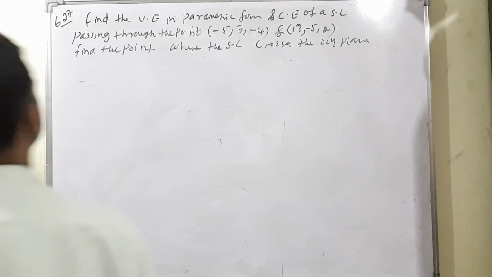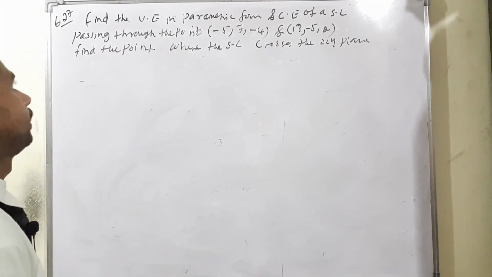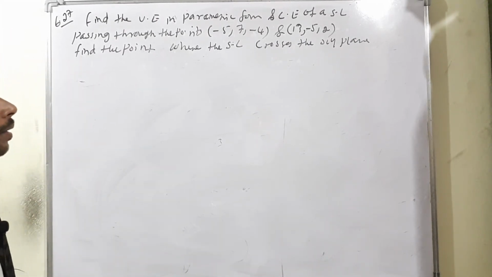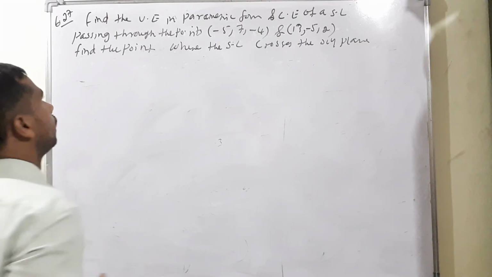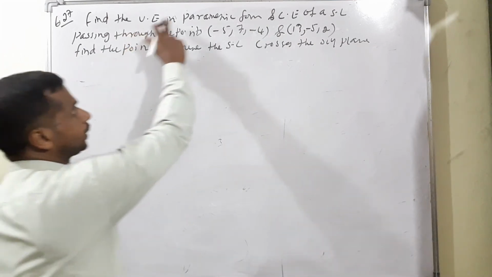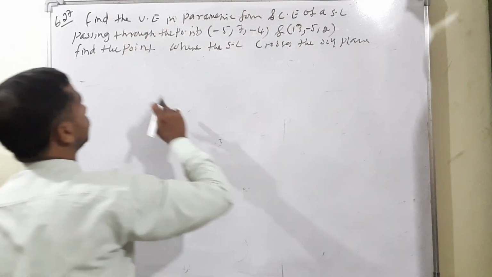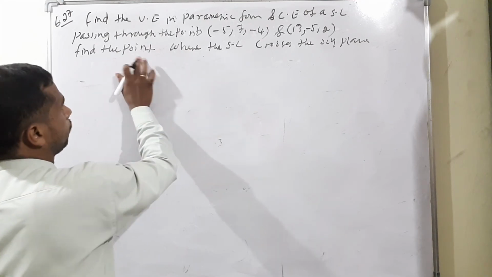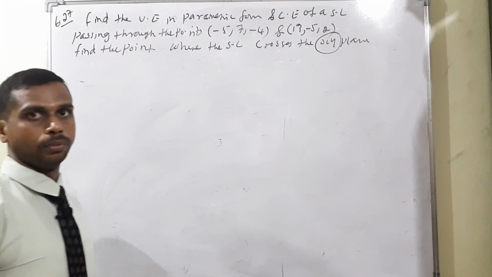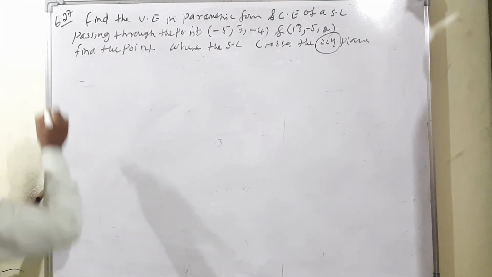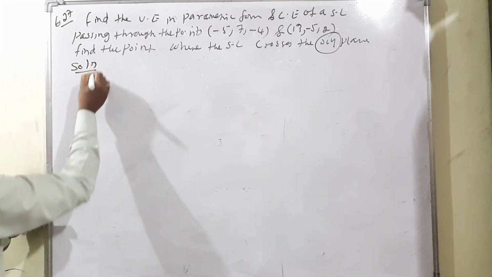So moving to example 6.27: find the vector equation in parametric form and a Cartesian equation of a straight line passing through two points. Then after getting the vector equation and Cartesian equation, one more part is to find the point where the straight line crosses the xy plane. Okay, one of the important problems. So one by one we can apply. First, the solution.